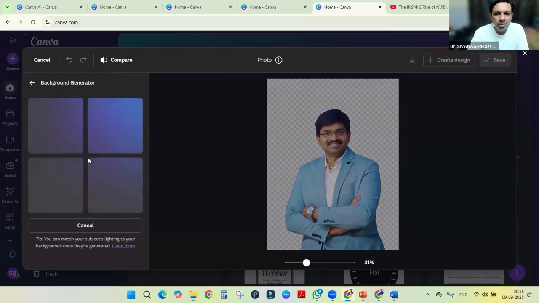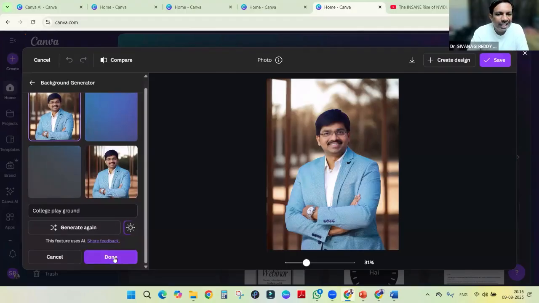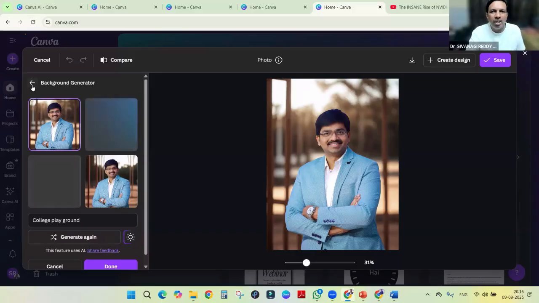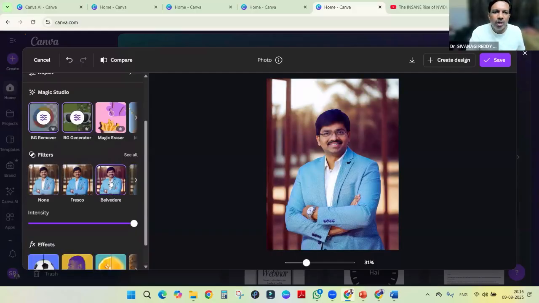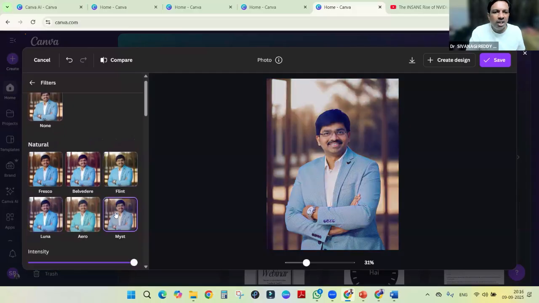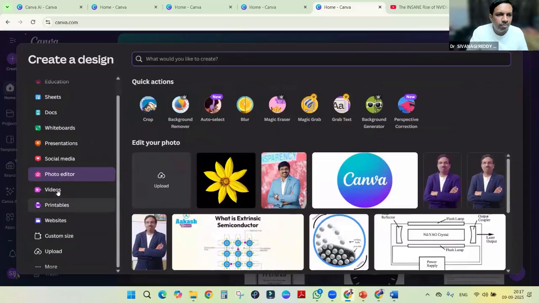You can get new and innovative ideas. So it will generate a different ground, right? Here it will show. If you wish that is okay, you can click done. Otherwise, you can regenerate. Or if your prompt is good, it will create more elaborate results, right? You can change, and here different filters are there. You can use different filters to change, right? Fine. So this is the photo editor. You can play around, there are so many options you can do.